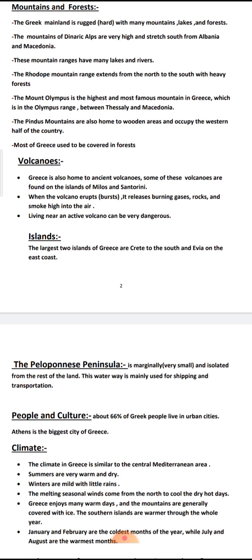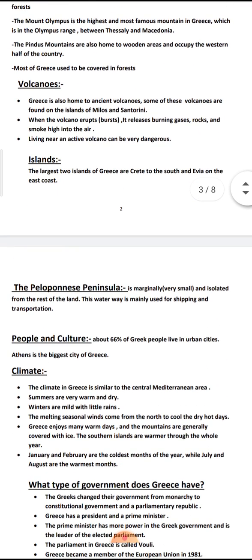Okay, let's move to the islands in Greece. The largest two islands of Greece are Crete to the south and Evia on the east coast. Evia on the east coast.